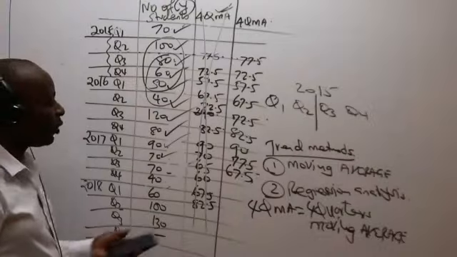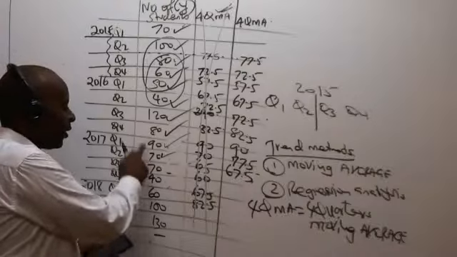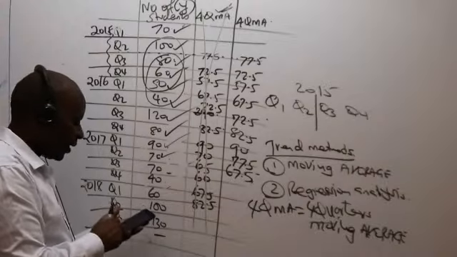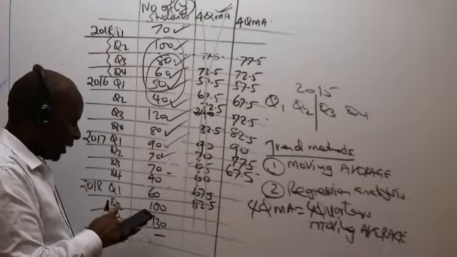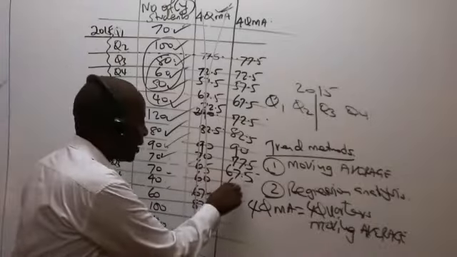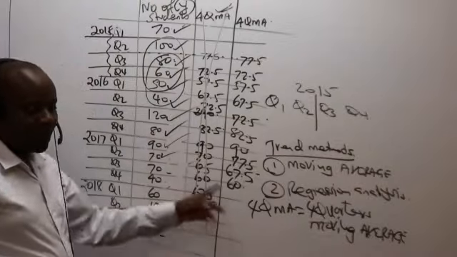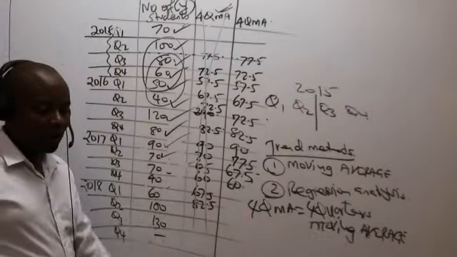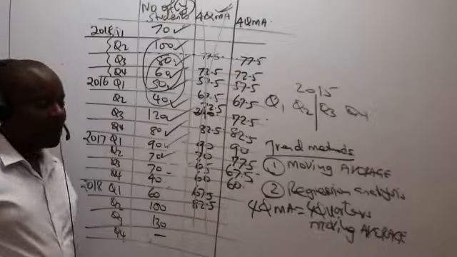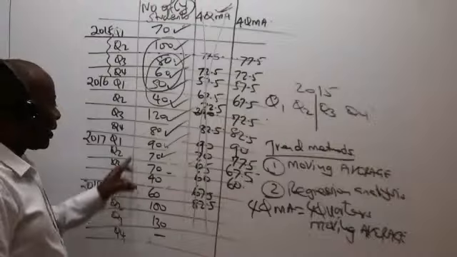So remember, for us to have gotten this 67.5, we took 90 plus 70 plus 70 plus 40. So in this case, the next one will be 70 plus 70 plus 40 plus 60 divided by 4. What figure am I getting? I'm getting 60. Is there somebody who is able to get that 60? Correct or wrong? Thank you very much. So in this case here, that has been ticked.